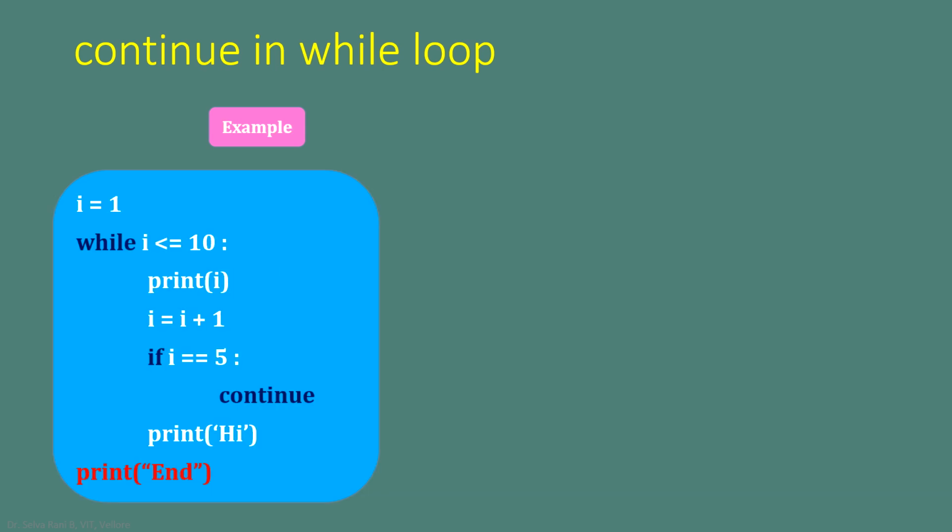Let's take a very simple example to learn this concept in detail. Let us assume that i is equal to 1. And we are checking the condition i is less than or equal to 10. If it is true, we are displaying the value of i and we are incrementing the value of i by 1. And when i is equal to 5, we are giving the statement continue. Followed by if, we are having one print method to display the message hi. Outside while we are having another print method to display the message end.